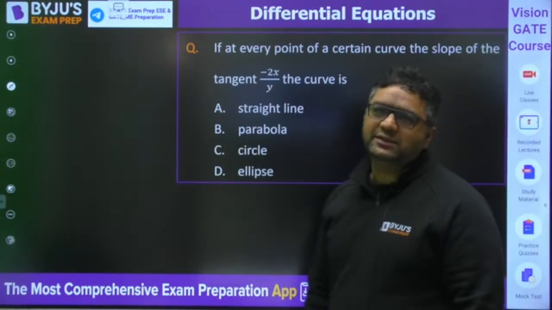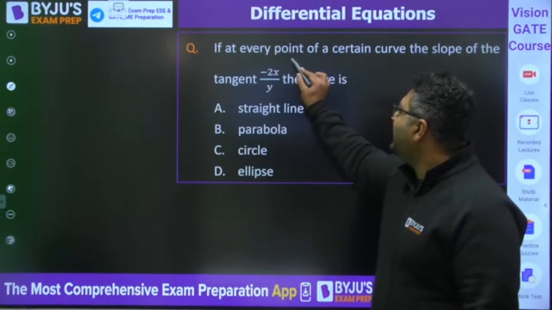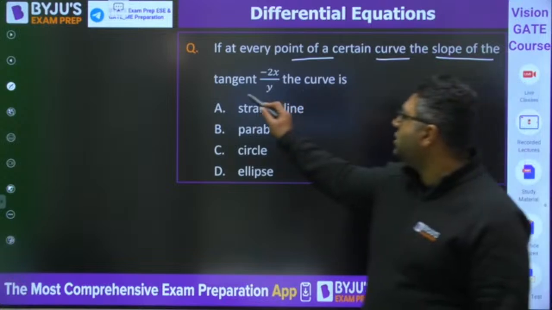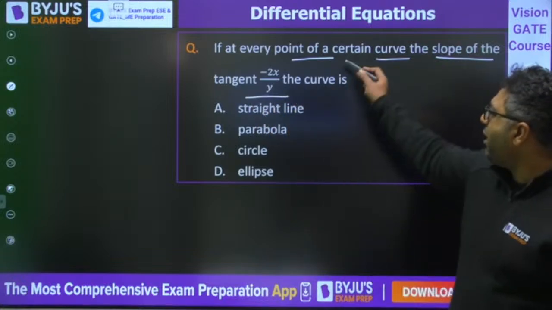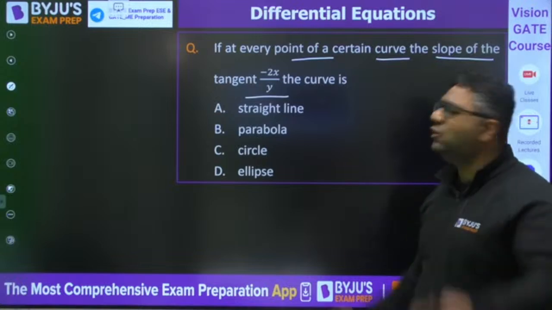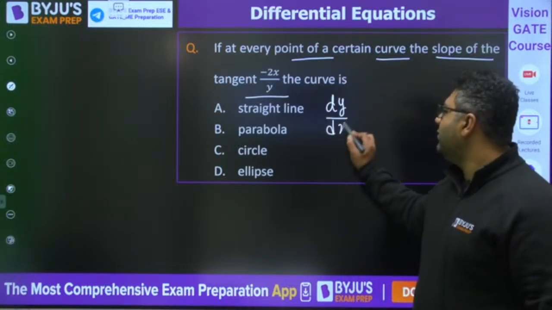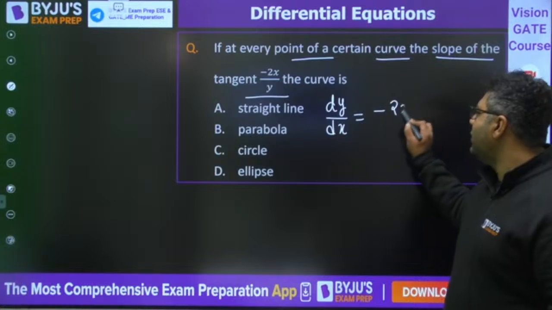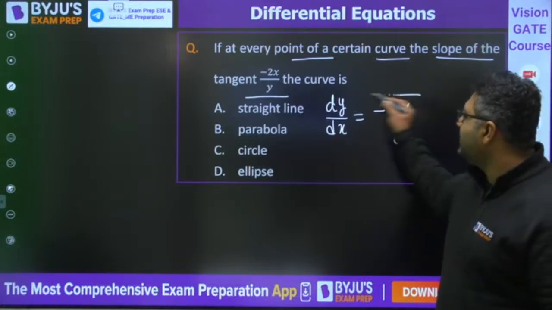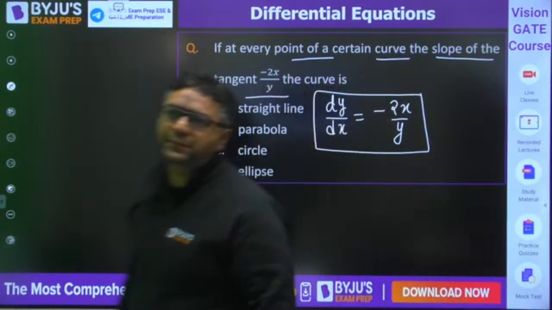Moving to the next question. This is a good question, better than all the previous questions. At every point of a certain curve, the slope of the tangent is this. You know what is slope? Slope is dy by dx. So dy by dx is given as minus 2x by y. And you need to find out what the curve is. Is it a straight line, parabola, circle or ellipse?